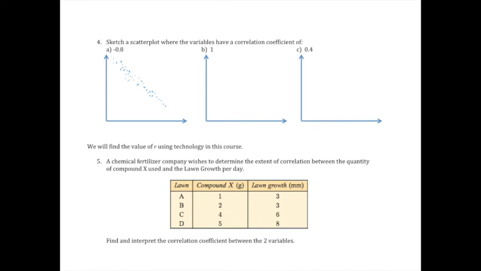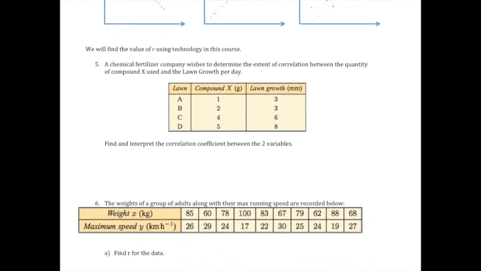Okay, next one, R is 1. So these are values of R. Perfect straight line. Yep. So my dots should be in some kind of perfect straight line. When it says perfect straight line, is that when it's x equals y? Kind of, yeah, it would lie on the line x equals y. Though technically it could be up here. Just these dots. So it may not be perfectly from 0, 0. 0.4. Upwards but weak, so a little bit more. You want to be able to see the positive trend, but it's pretty weak. We will find the value of R using technology in this course.